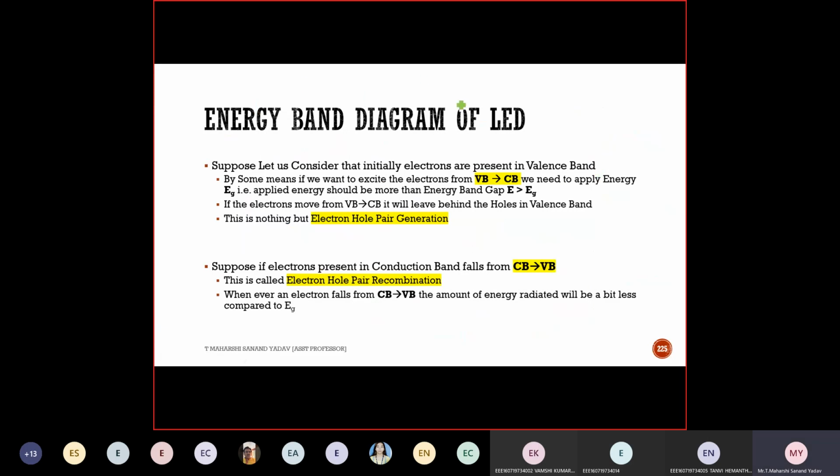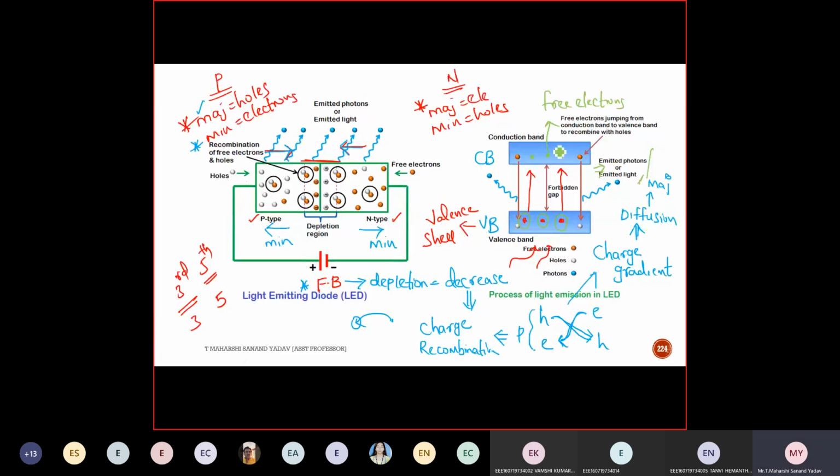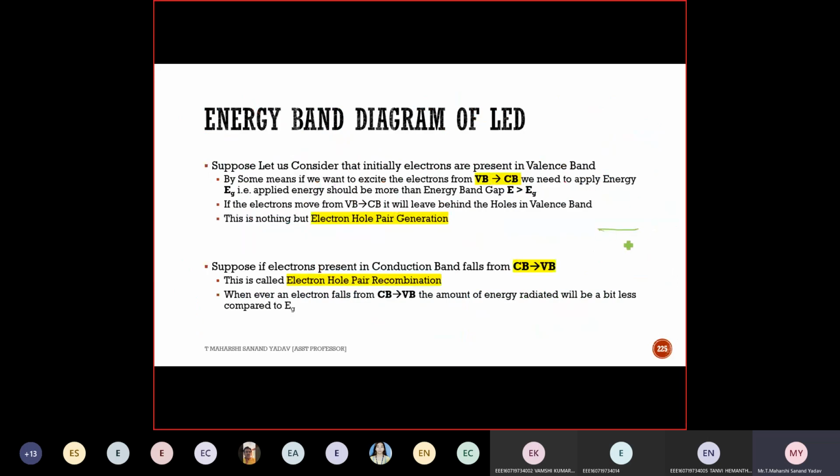This concept is the energy band diagram for a light emitting diode. It contains a valence band and a conduction band. Initially, electrons are present in the valence band. Because of thermal energy, they get excited to the conduction band. So here they leave empty holes in the valence band, and now I get electrons in the conduction band.